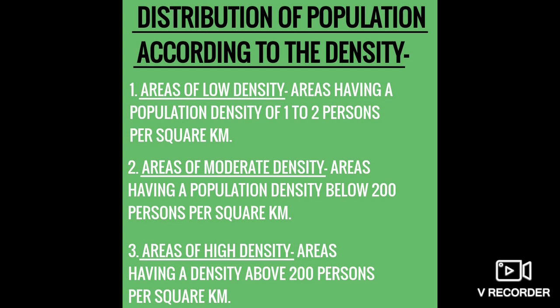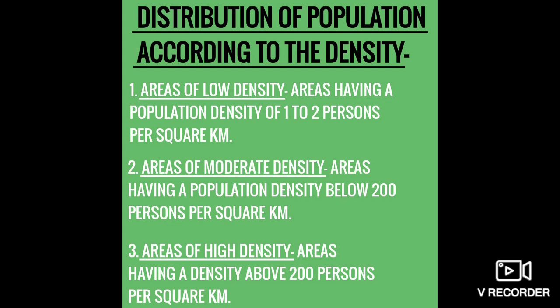Now comes the second one, that is areas of moderate density. Areas having a population density below 200 persons per square kilometer. Underline in your book, 200 persons per square kilometer. Below, underline below. These areas are known as the areas of moderate density.